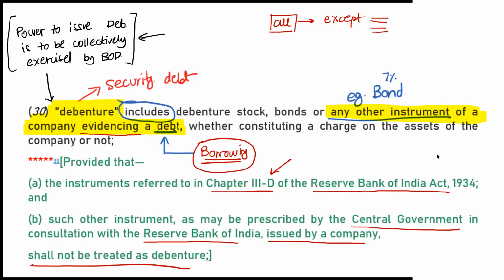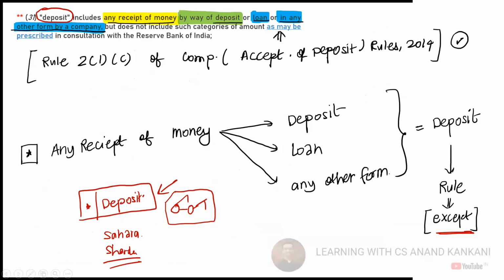So yesterday we started with the definitions. We continued discussing the definition. We started with the definition of debenture. Thereafter, we discussed the definition of deposit, which I said will come back again once we study the deposit chapter. Then the depository, derivatives, director, dividend.